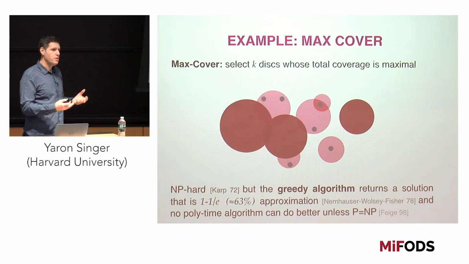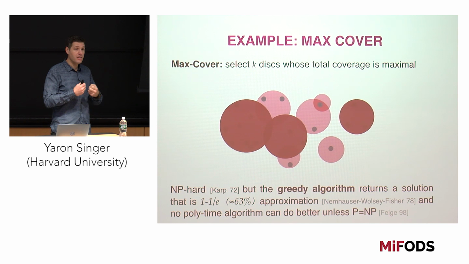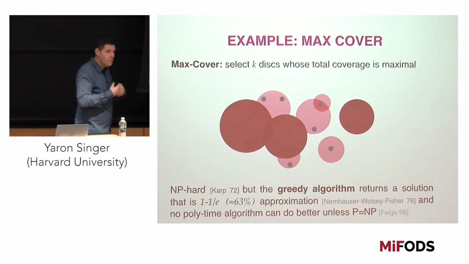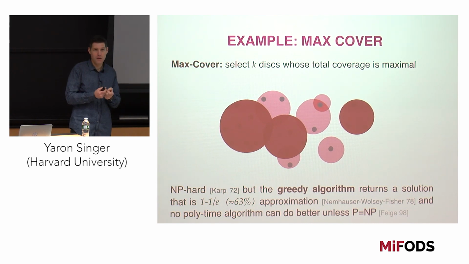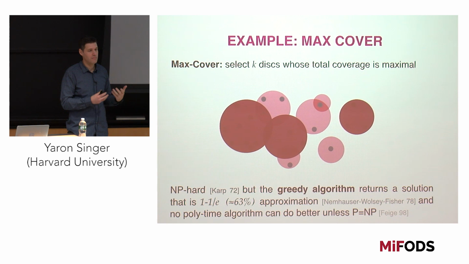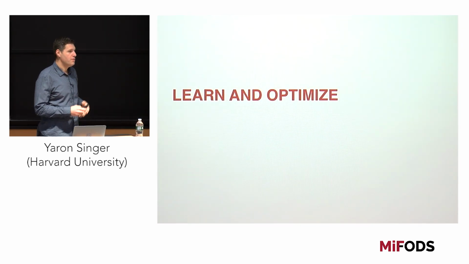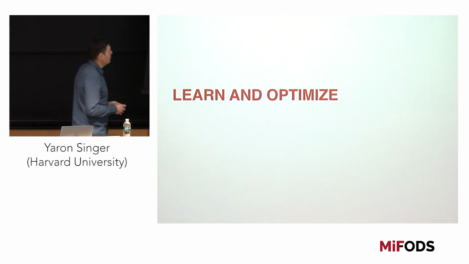So basically what I want to do is use submodular functions as the objectives that I want to optimize, and I want to understand whether, if I don't know the actual functions that I'm trying to optimize, if I'm learning them, it would be possible to actually get good optimization results. The first way I could do this is with the learn and optimize approach.